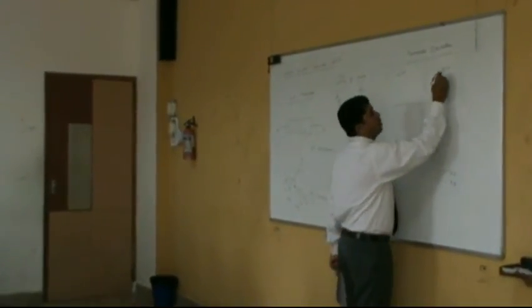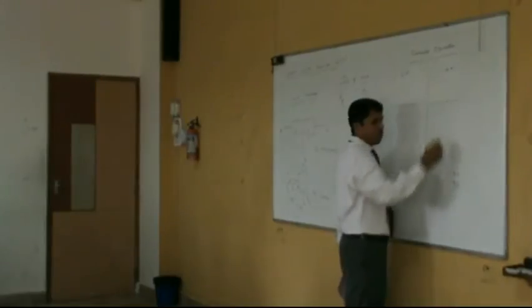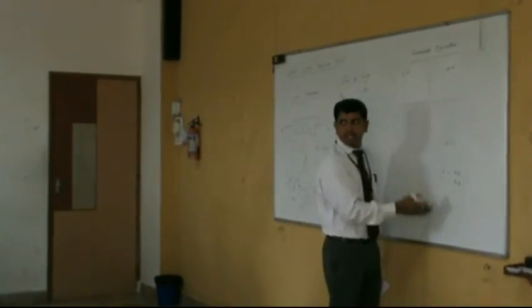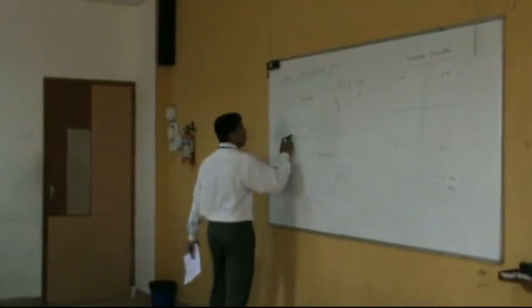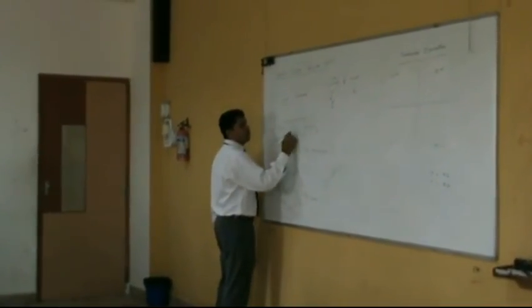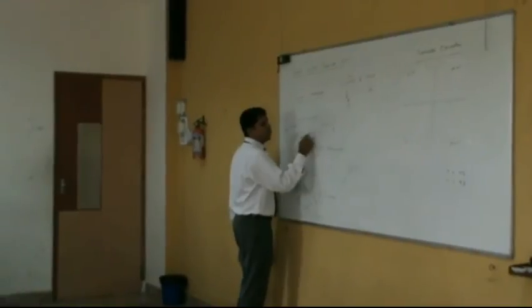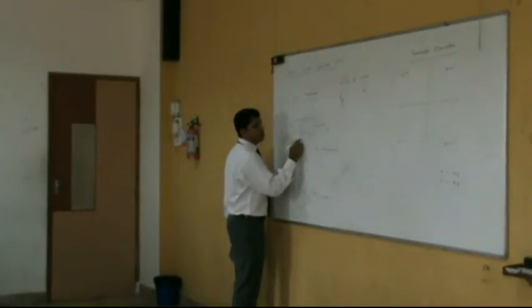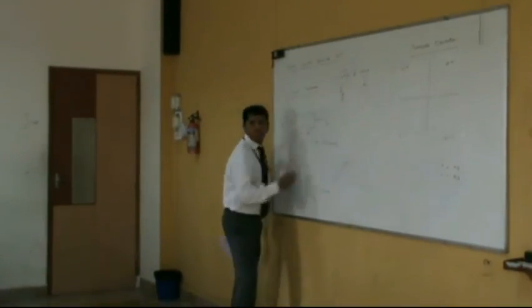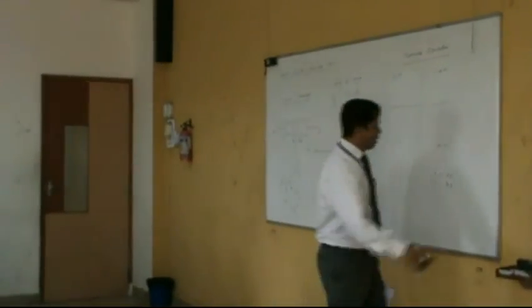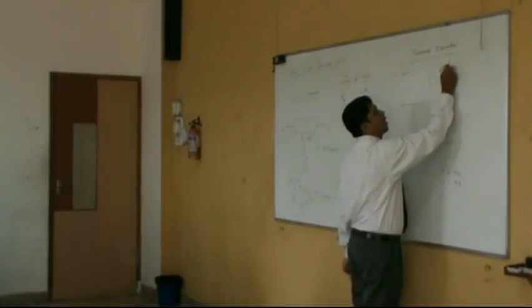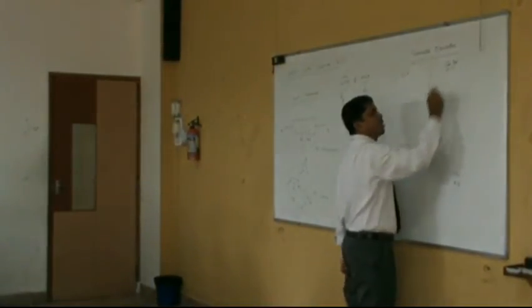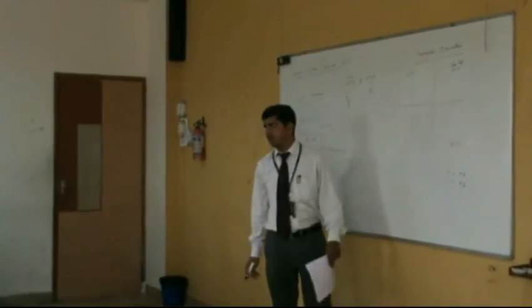The first one is positive, both forward biased. With respect to what I am speaking, this is with respect to the transistor junctions. Whether it is NPN or PNP, we have 2 junctions: one is the emitter base junction, the other is the collector base junction. Here, both are forward biased because positive notations are given.